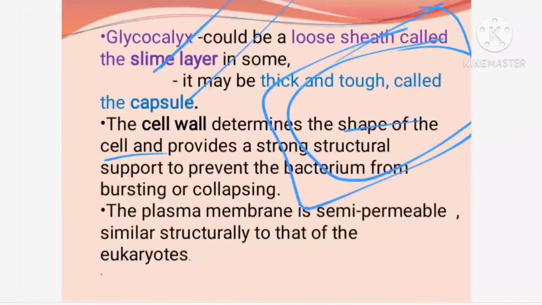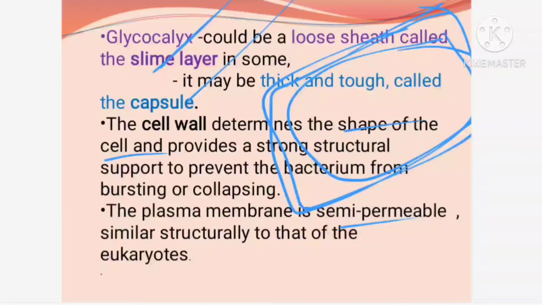So they can become what? Swell up, and instead of bursting, the cell wall is preventing it by giving pressure so that the cell is not getting burst. Okay, so that is the role of what? The cell wall protection. Next is your plasma membrane, semi-permeable membrane, and mostly they are like the eukaryotic cells only.